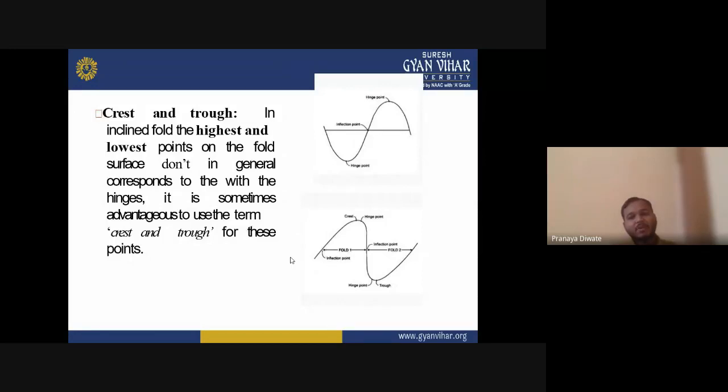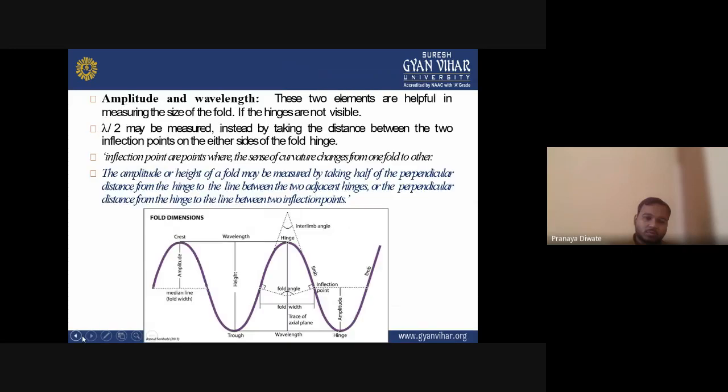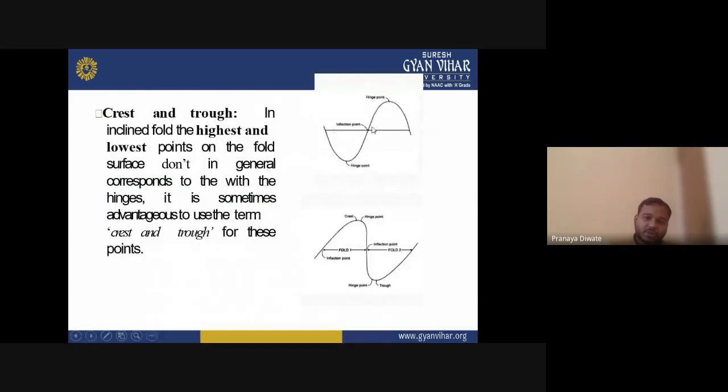It is sometimes advantageous to use the terms crest and trough for these points. So crest and trough is nothing but two sequences. This one is a crest, this one is a trough. So in inclined folds, you have both crest and trough.